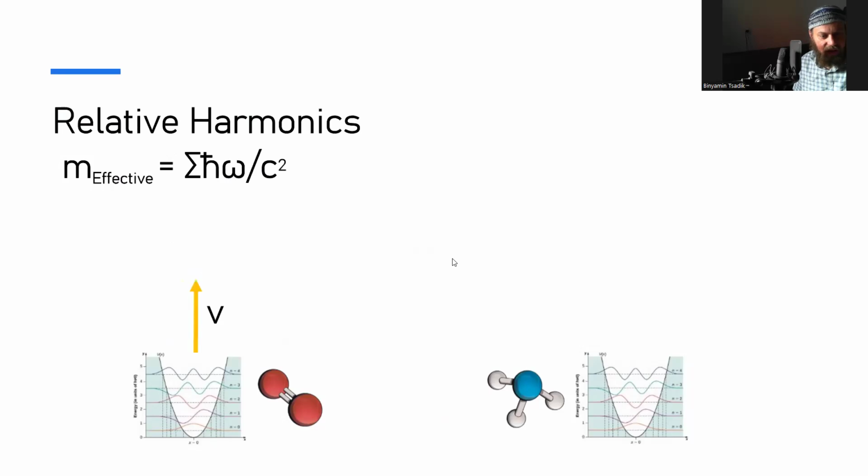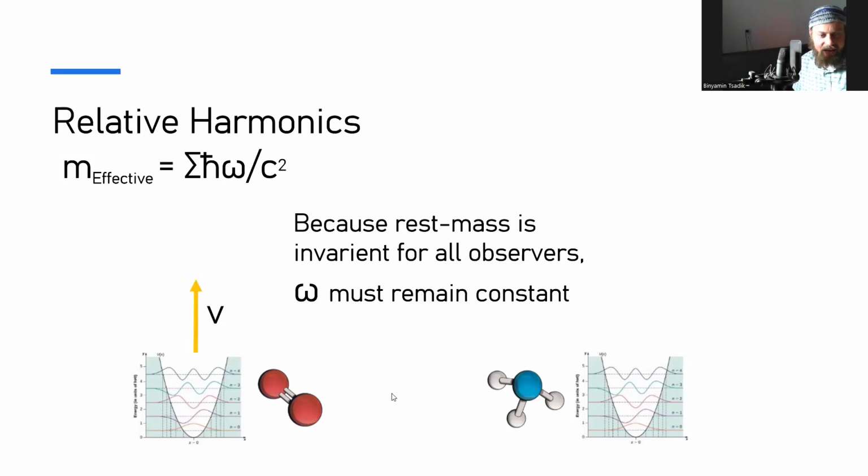So we can add a velocity here, and because rest mass is invariant for all observers, the omega must remain constant. C squared is invariant, h bar is invariant. The only thing that changes is its frequency. And if we start accelerating it, the mass would change if the frequency changed. So the frequency has to stay constant in all frames of reference for this rest mass. It's an effective mass, but it looks like a rest mass to remain constant for all observers.